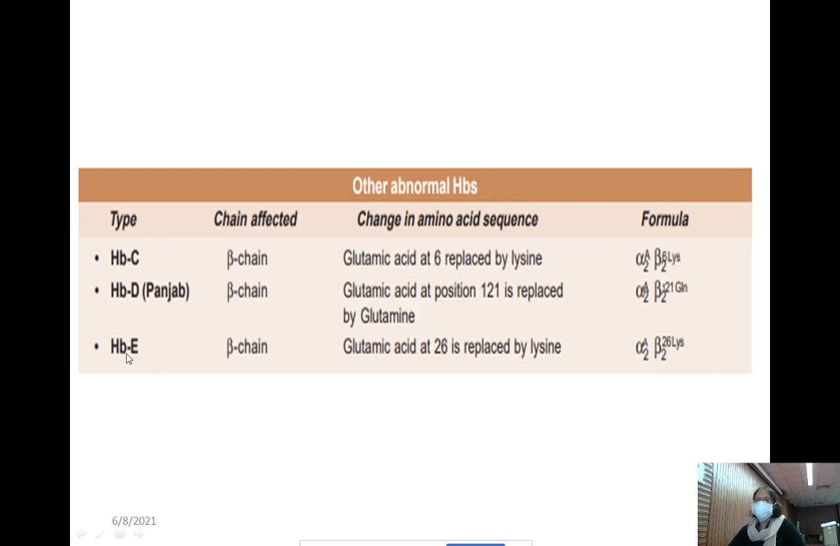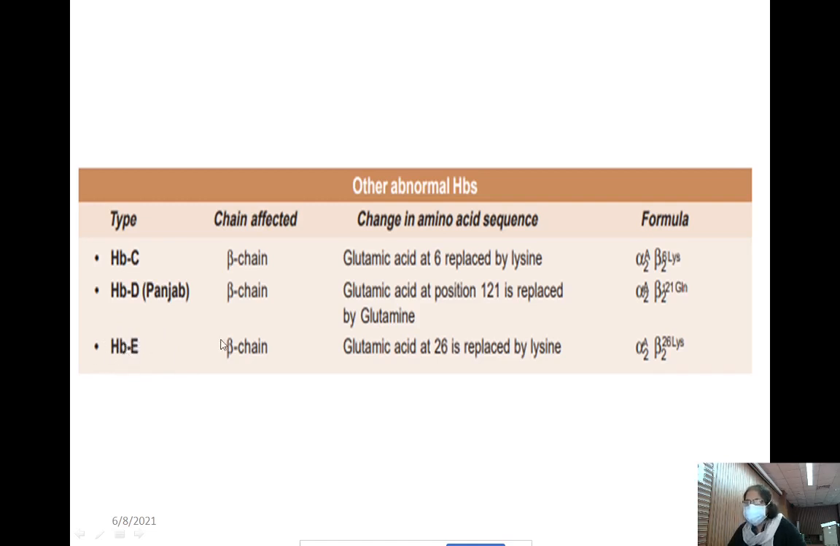Okay, and hemoglobin E is the most common variant. In the northeast we will get hemoglobin E most commonly. In our clinical biochemistry lab we used to get hemoglobin E very frequently, the E trait or E disease. This is a very common variant.